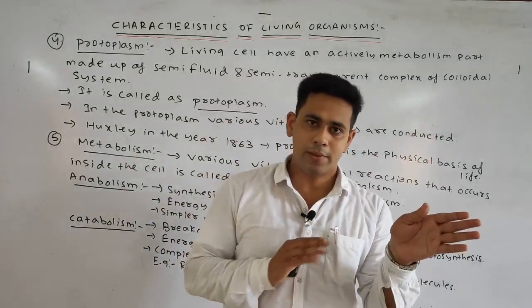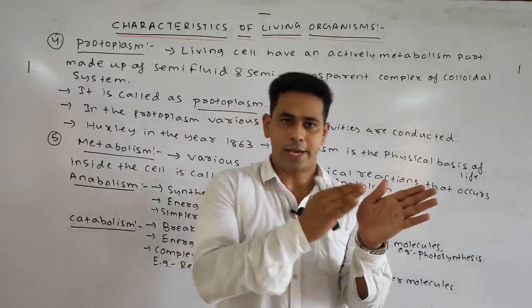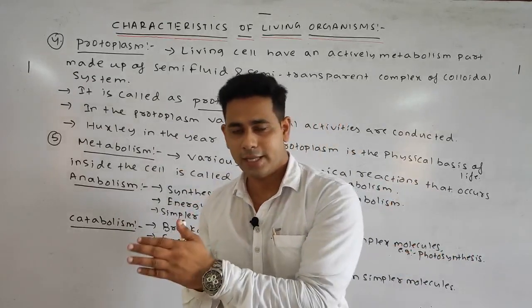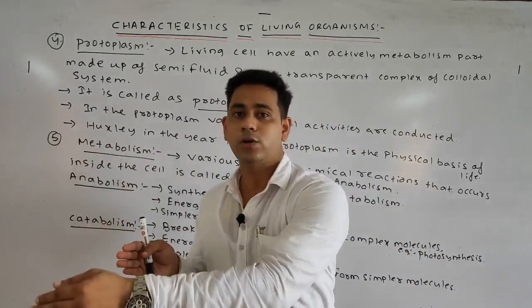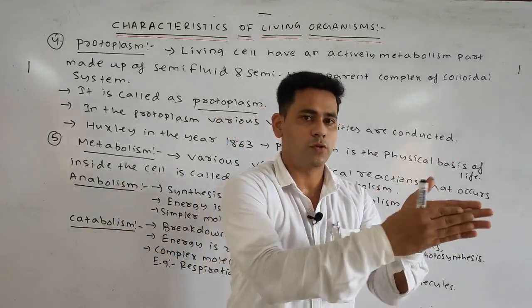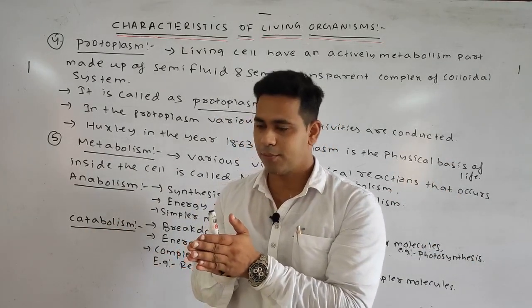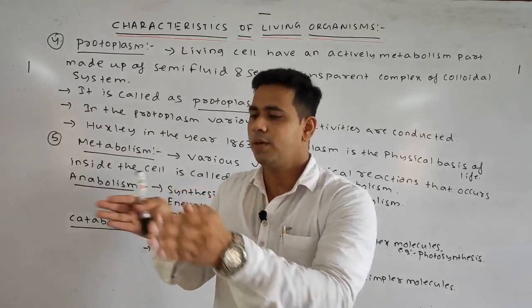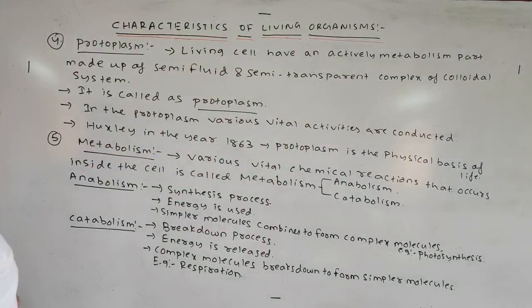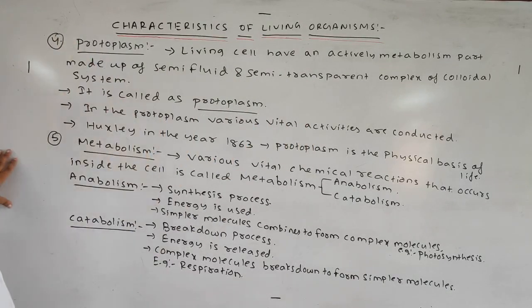Okay, in anabolism, energy is being used. In catabolism, energy is being released. In anabolism, photosynthesis is your example, and in catabolism, respiration is your example. For example, commonly, in anabolism, glucose is formed in photosynthesis. In catabolism, for example in respiration, glucose is broken down. Okay. So these are your two important characteristics. One is your protoplasm, another one is your metabolism.